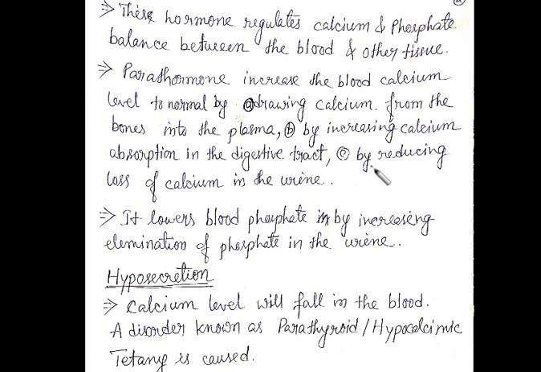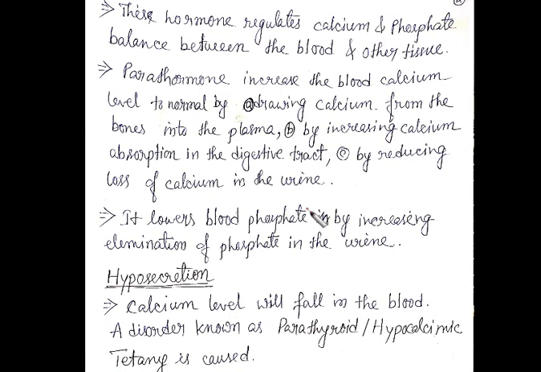And what is the third method? By reducing the loss of calcium ion in the urine. Okay, so these are the three different ways we maintain the calcium level, or actually we bring the calcium level to normal by these three methods. So the first one is the most important. We draw whenever it is required.